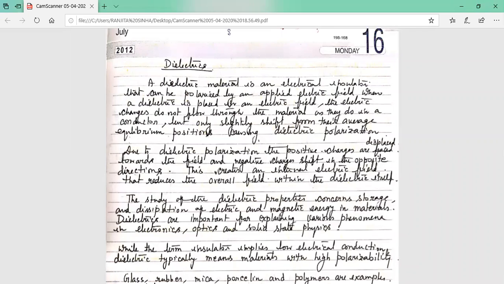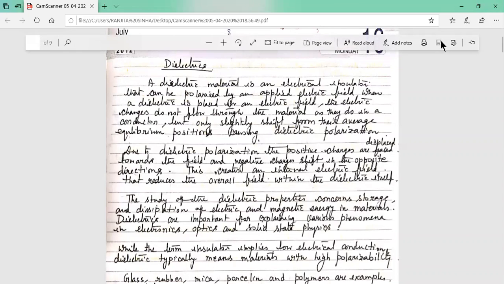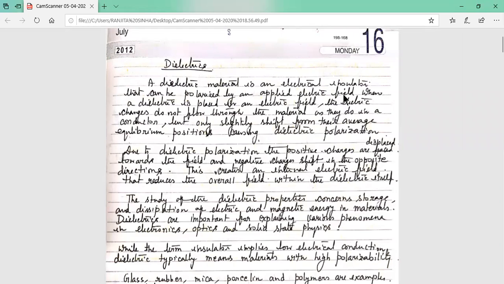Dielectric material is an electrical insulator that can be polarized by the application of an external electric field. When a dielectric is placed in an electric field, the electric charges do not flow through the material as they do in a conductor, but only slightly shift from their average equilibrium position, causing dielectric polarization.